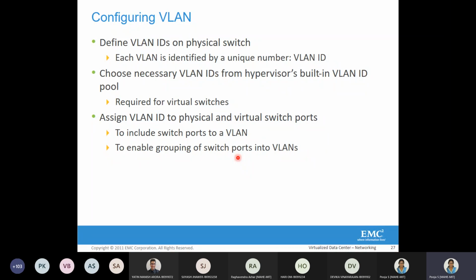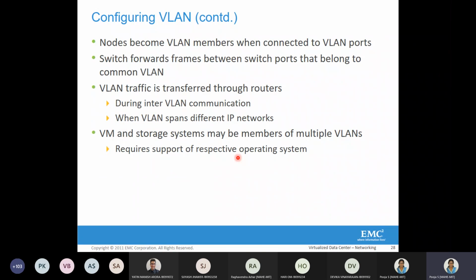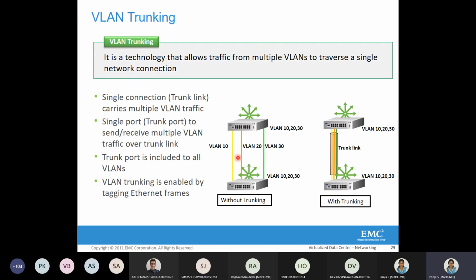As I was telling you about configuring VLAN, how does that communication happen? How does that isolation happen? We have given that VLAN ID, so where are we going to put that VLAN ID is what we are going to see. Configuring that VLAN ID is done through something called VLAN trunking.